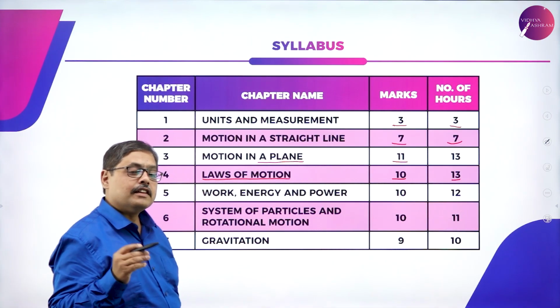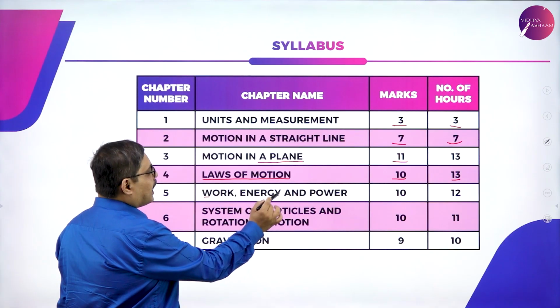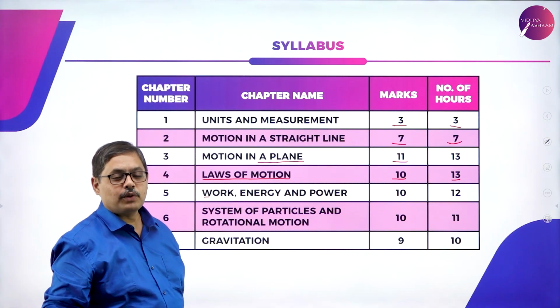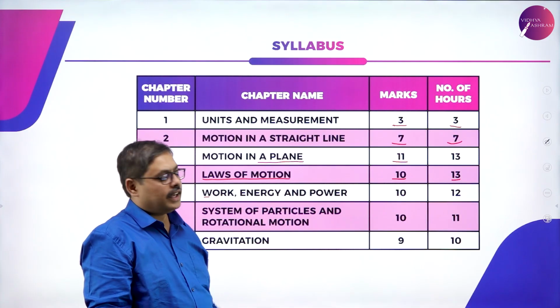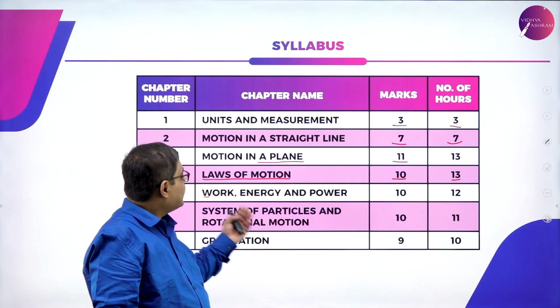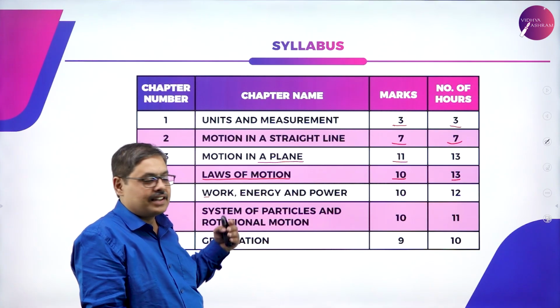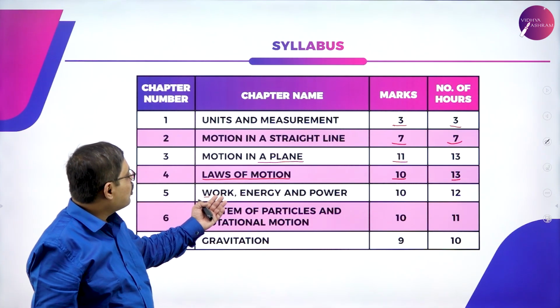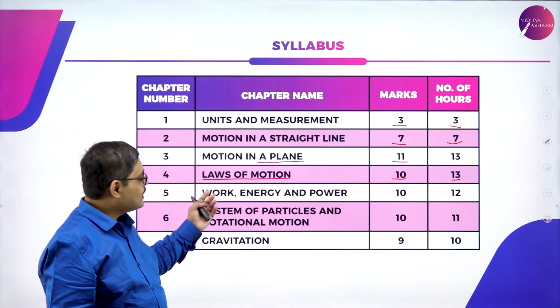Moving on, the fifth module speaks about work, energy and power. What is work? Work is essentially transfer of energy, whereas power is the rate at which you do the work or transfer the energy. So we will be studying various concepts on work, energy and power in this module.